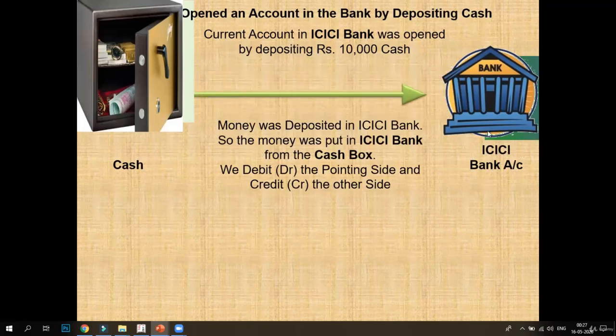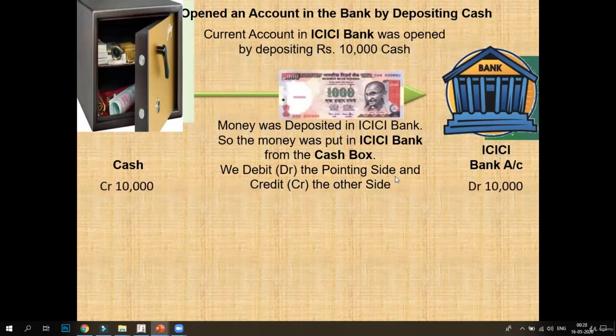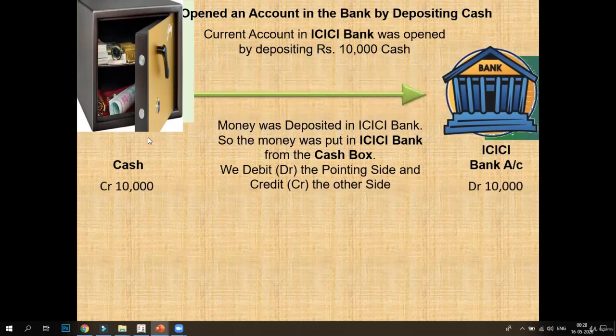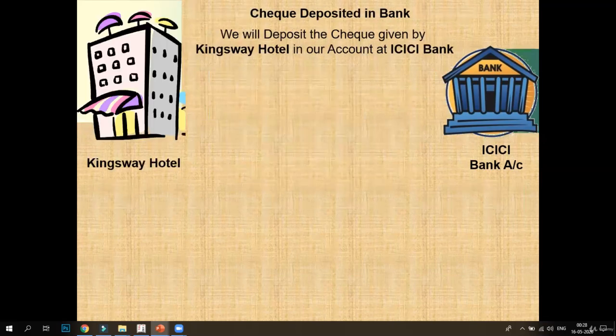For opening the account, he decided to deposit some cash of the company in the ICICI Bank. So what will we do here? We'll debit the ICICI Bank account because this is increasing. This is a real account and this is an asset, and cash will be credited. Again real account, but this is decreasing. So the entry will become ICICI Bank account debit to cash account.